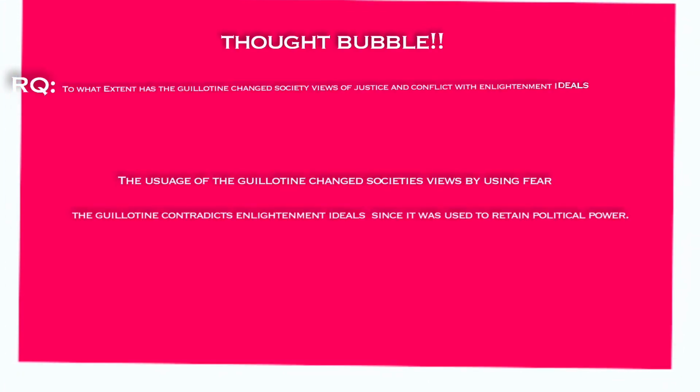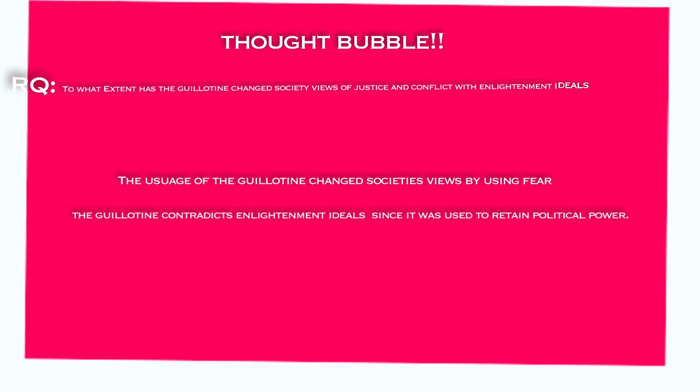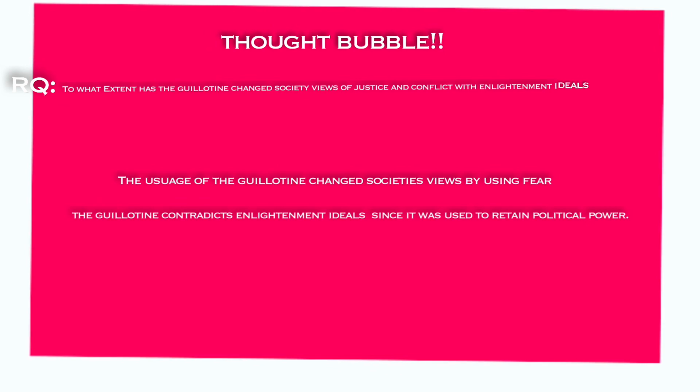Let's go to the thought bubble. We'll be researching to what extent the guillotine has changed society's use of justice and conflict with Enlightenment ideals. It's important to understand that the guillotine had such a big influence on the people of France. We have to realize that throughout the French Revolution, the era of the Reign of Terror enabled the use of the guillotine. The usage of the guillotine changed society's views of justice by using fear, and since the guillotine was influenced by Enlightenment ideals, it will contradict those ideas since it was used to retain political power.